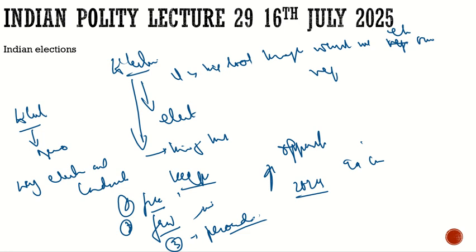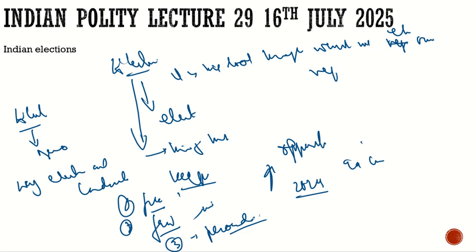So if these features are present in any country in the elections, then we call that country a democratic country. Elections don't only elect the government, they also define very much about the country, the society, that particular area, what the mindset of those people is, how they are governed, and what type of questions can be asked of them. So it tells a lot about the people and the country. This is, in a nutshell, about the election.